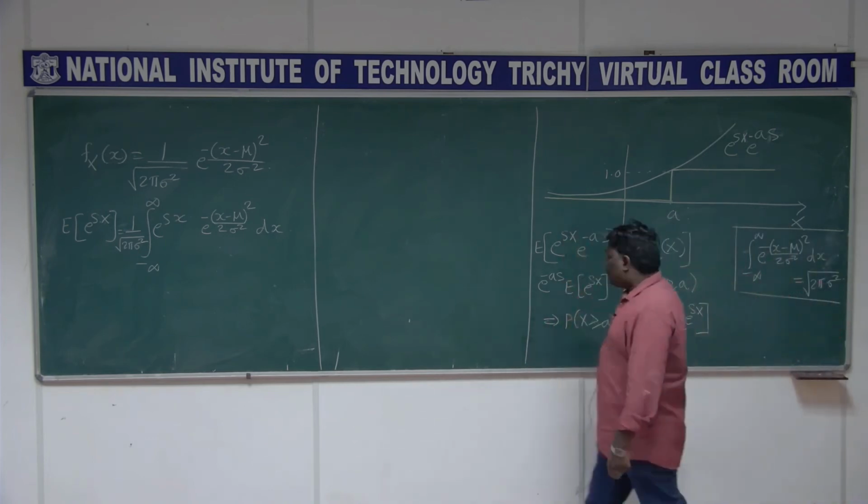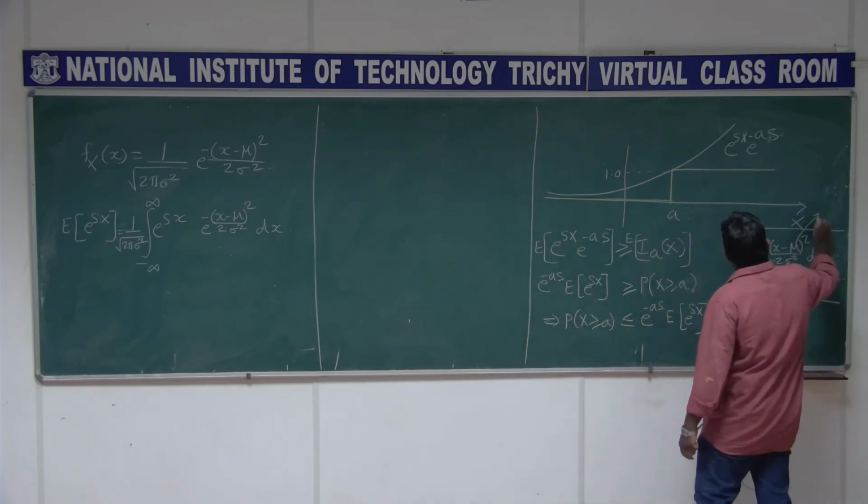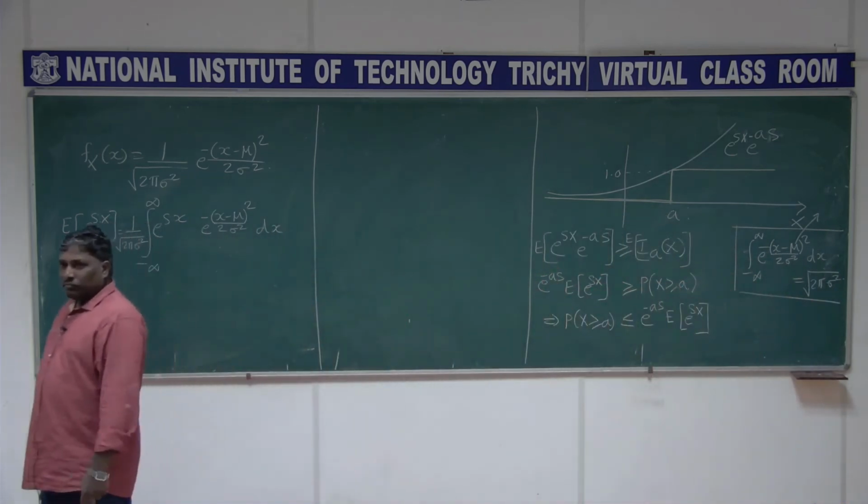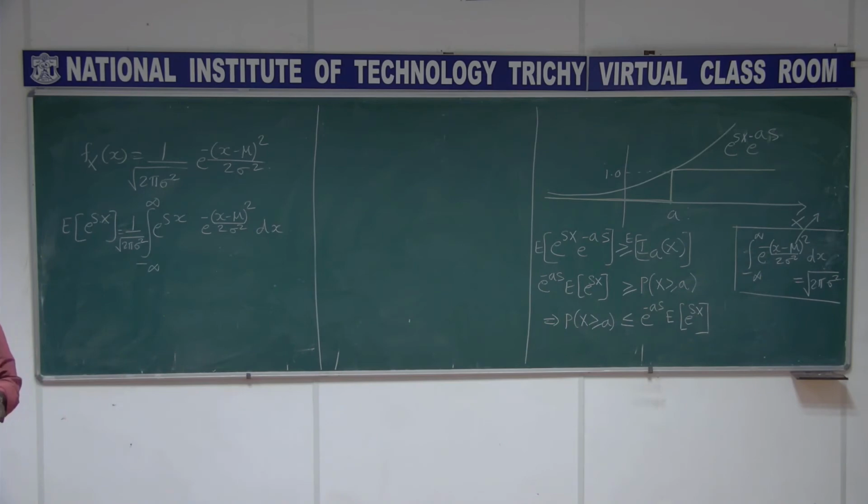Remember that this mu, I can choose any mu for it, it does not matter, because the answer does not have mu, it only depends on sigma. That is the trick, that is the only trick. So you simply expand it and change the mean, and whatever is left out, bring it outside, and that is going to be the answer. So can you do that? I will do it here, please do it yourself.